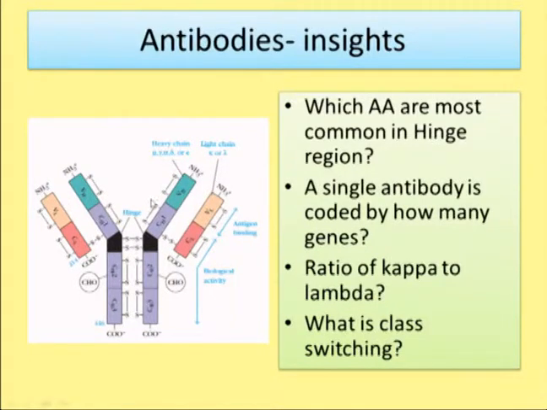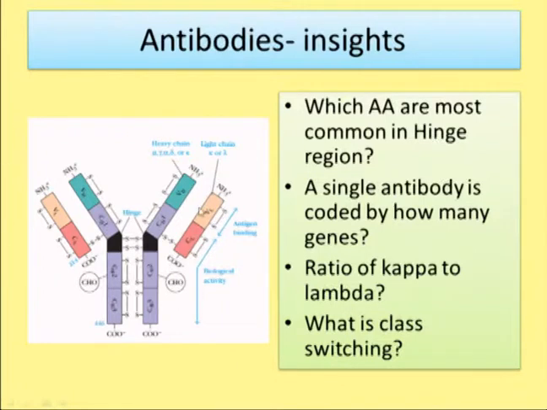Now you can see the diagram of the antibody molecule. A typical antibody molecule is made up of 2 heavy and 2 light chains. They are named so because the bigger chain has a molecular weight of 50,000, so it is heavy, and the smaller chain has a molecular weight of 25,000, so it is called the light chain.